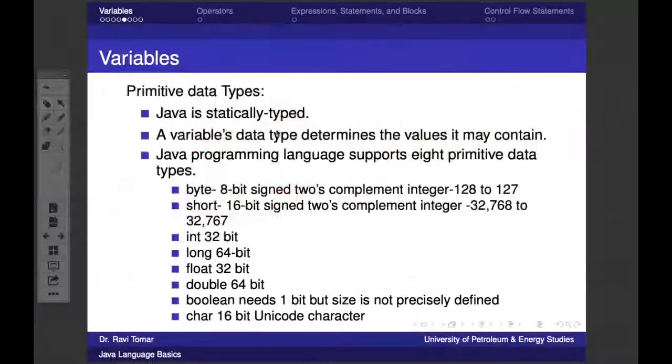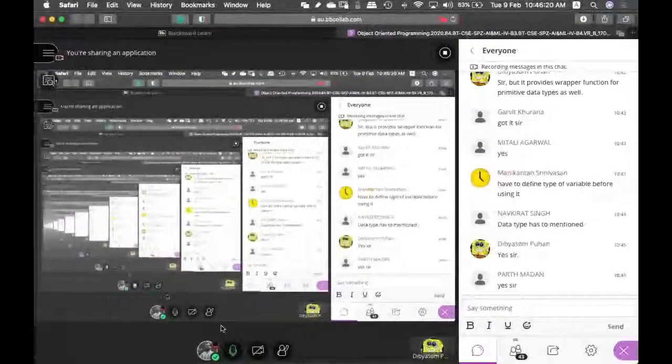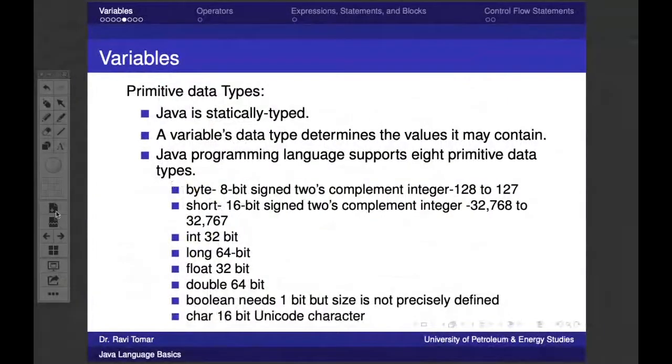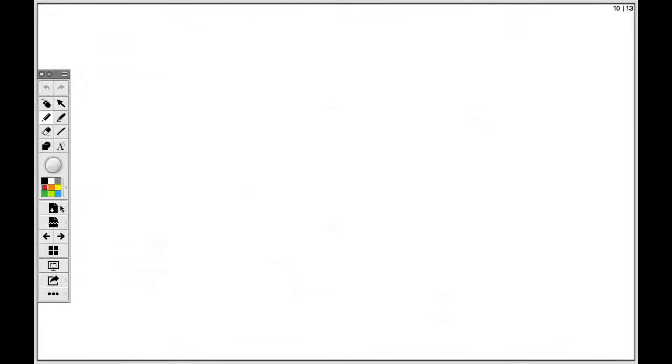So Java is a statically typed language. The variable data type determines the value it may contain. So if I'm writing int a, we can determine that a will contain an integer value. It is fixed. The Java programming language supports 8 primitive data types: byte, short, int, long, float, double, boolean, and character. These all are supported by Java. Okay. And one thing I said before regarding the Unicode.